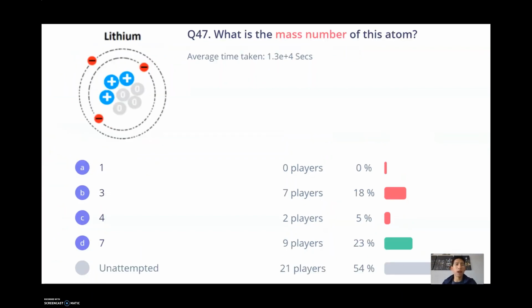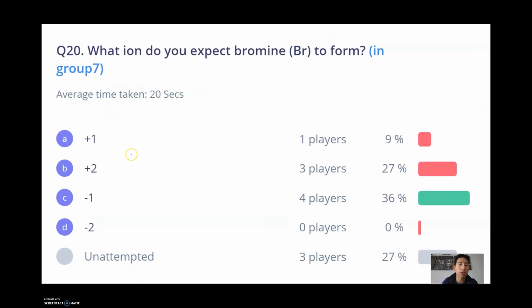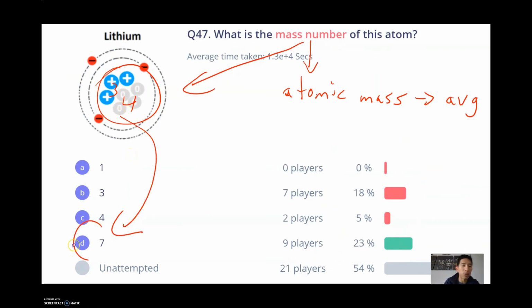What is the mass number of this atom? Well, mass number is just another term for atomic mass. It's a little bit different in that atomic mass is usually an average number because of isotopes that exist that you find on the periodic table. So this number is usually a decimal, but mass number is a whole number of protons plus neutrons, in this case 4 plus 3. And 4 plus 3 is equal to 7. So this atom that we see here specifically has a mass number of 7.